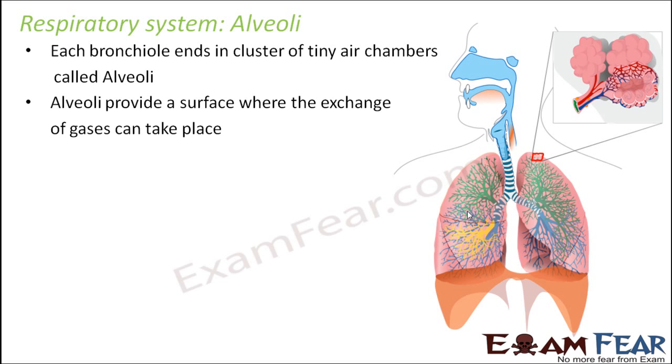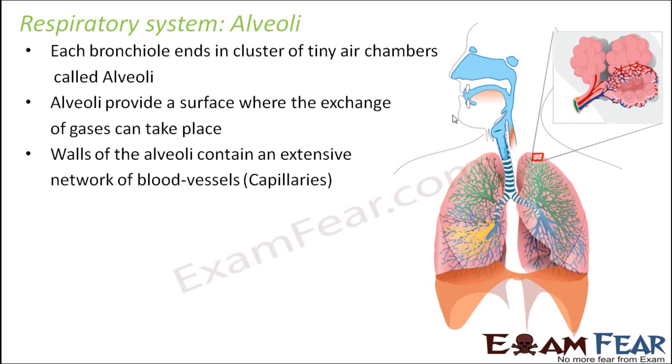That is, the alveoli can send the carbon dioxide back to the bronchioles, then to the bronchi, then to the trachea, and then it can be thrown out through the nostrils. So that way the exchange can take place between the blood capillaries and the alveoli. So exchange of oxygen and carbon dioxide.